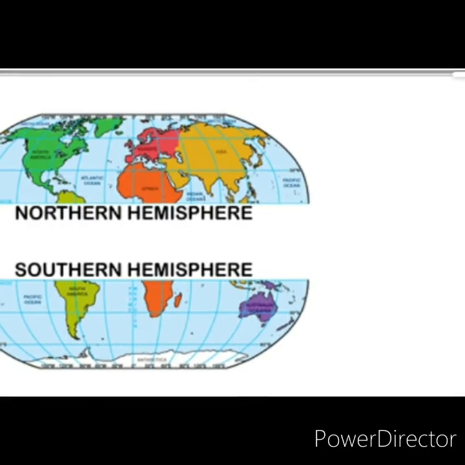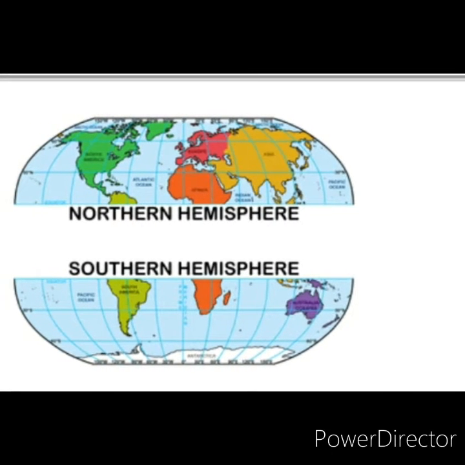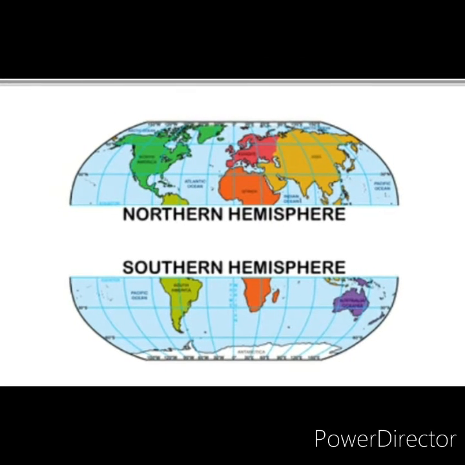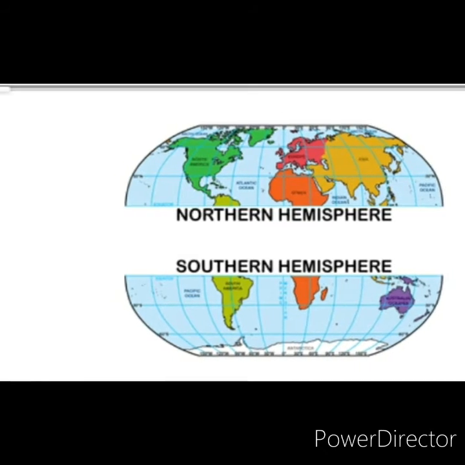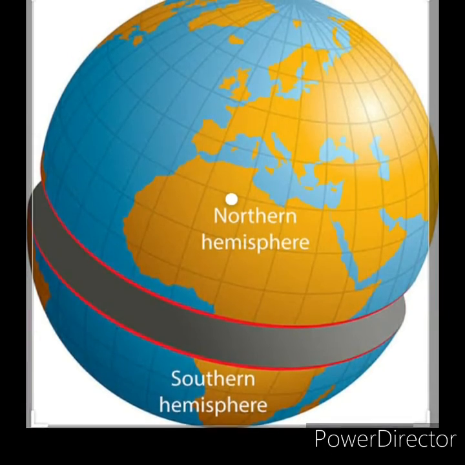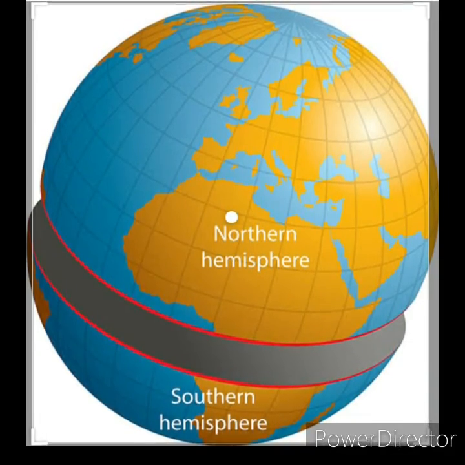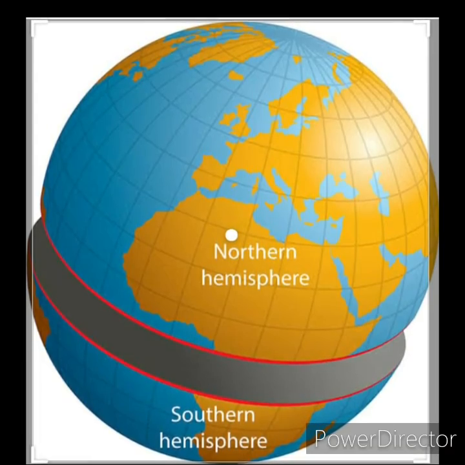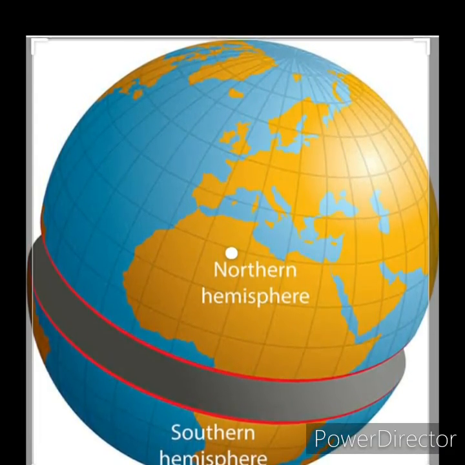Okay, we'll move on to the ocean. The continents and oceans we know very well, isn't it? The northern hemisphere holds 61% of land, whereas the southern hemisphere holds 81% of water. Okay, so the northern hemisphere, which has so much land, is known as the land hemisphere, and the southern hemisphere, which has so much water, is known as the water hemisphere.